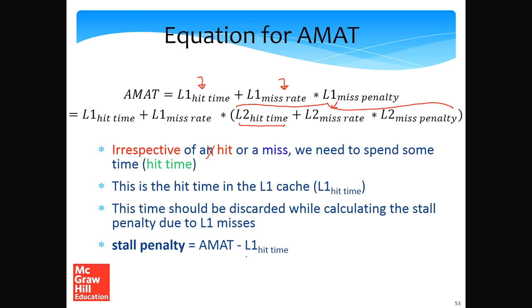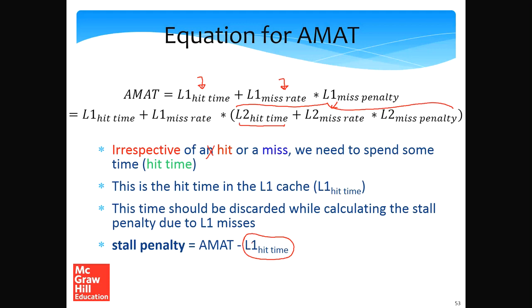The reason that we define it like this is because we assume that in an ideal processor, all the instructions will hit in the L1. So the L1 hit time will be folded into the computation of CPI ideal. We need not consider it again as a penalty, so it should be ignored. It's not a stall penalty.